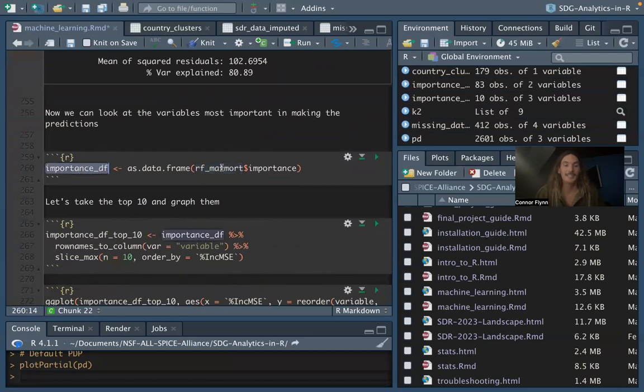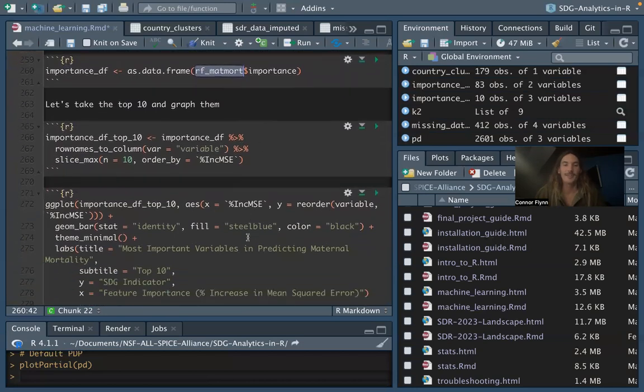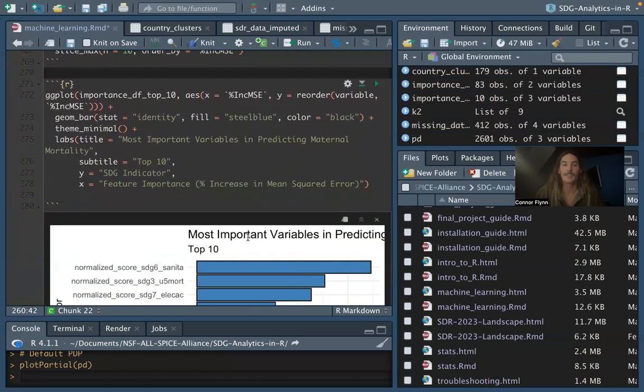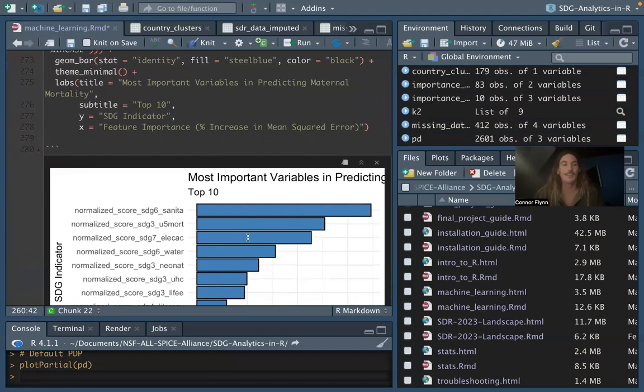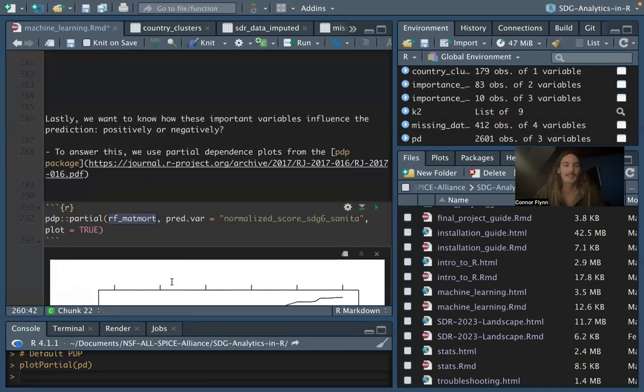And you can keep this and just input your new model for importance and check out what are the top 10 most important variables in predicting the variable that you're interested in, the one that you input, and it will be different than these.